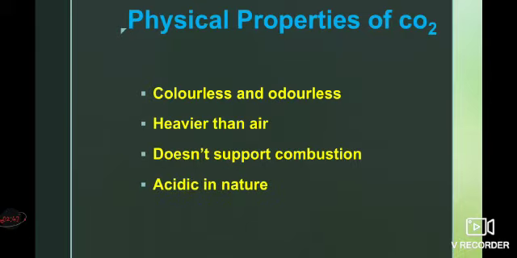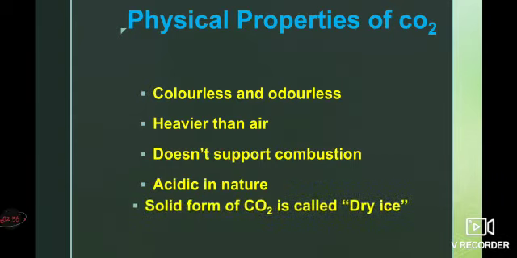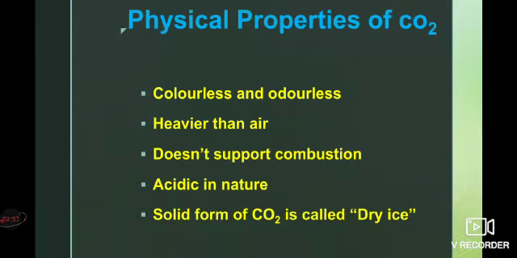Carbon dioxide is acidic in nature, that is, its pH is below 7. The solid form of carbon dioxide is known as dry ice. Under high pressure, carbon dioxide is converted into a solid form which is termed dry ice.